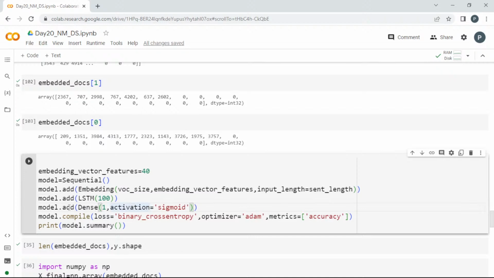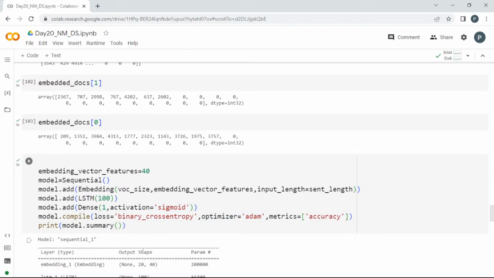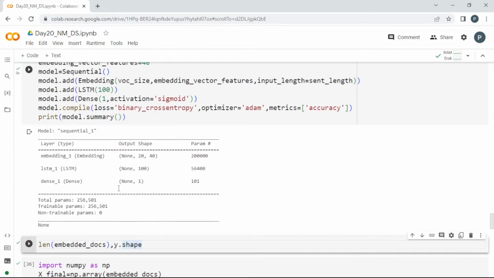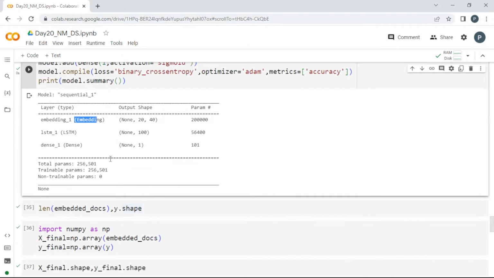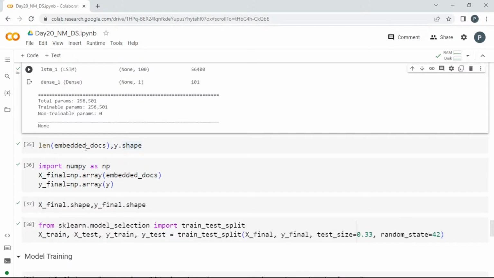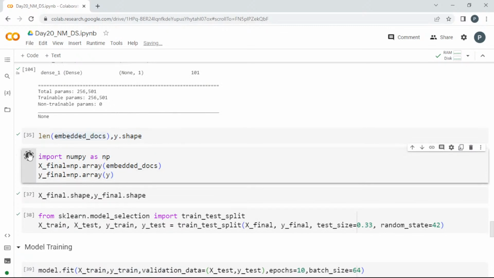And I'm going to add an output layer, which will be a dense layer with sigmoid activation, since it is a classification problem. The loss is binary cross entropy. I'm going to compile it with the Adam optimizer, and the metric is accuracy. And I'll get the summary. This is the summary: an embedding layer. Once you pass the sequential data, you have to go with the embedding layer, and the output shape will be 40, which is then passed to the LSTM and the dense output layer. So before training the data, I'll convert them into arrays.